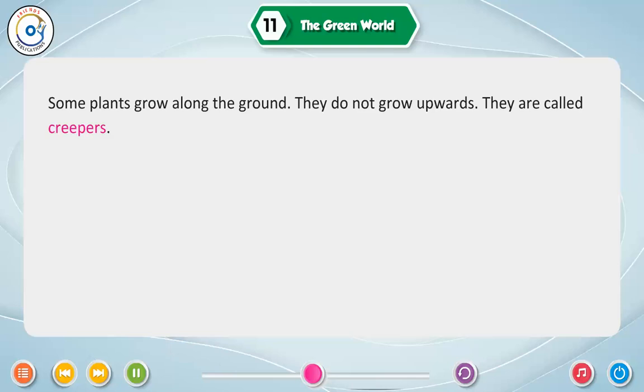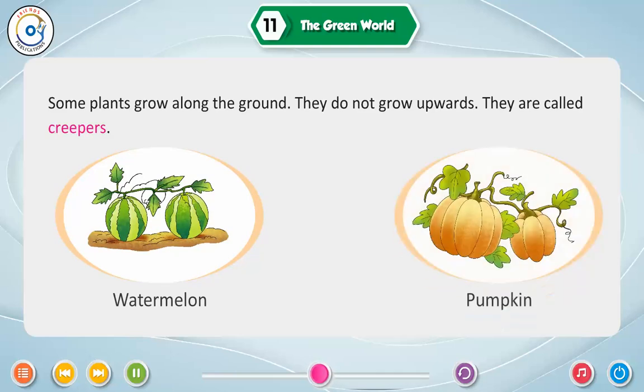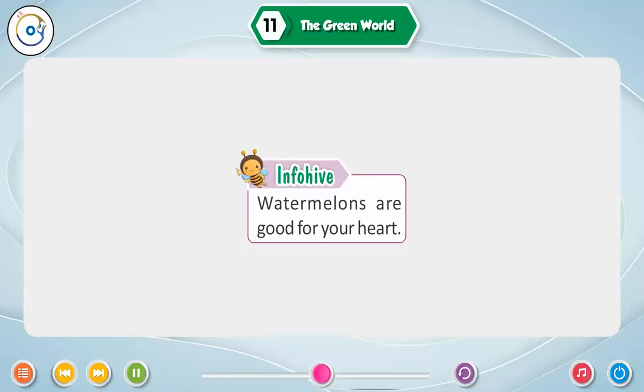Some plants grow along the ground. They do not grow upwards. They are called creepers. Watermelon, pumpkin. Info hive. Watermelons are good for your heart.